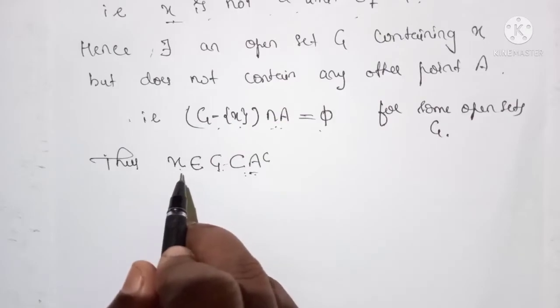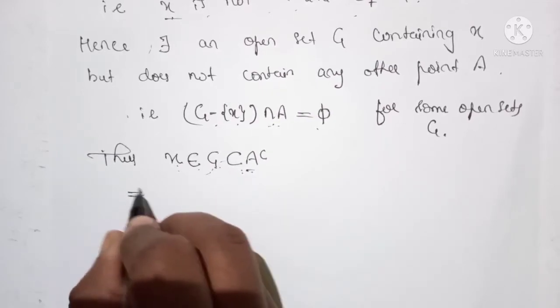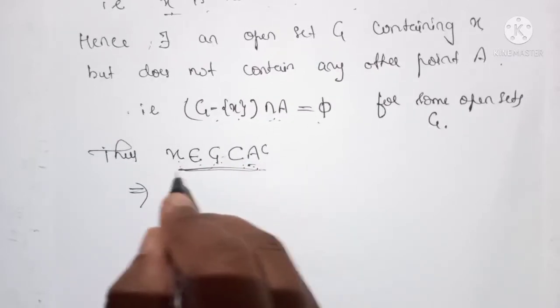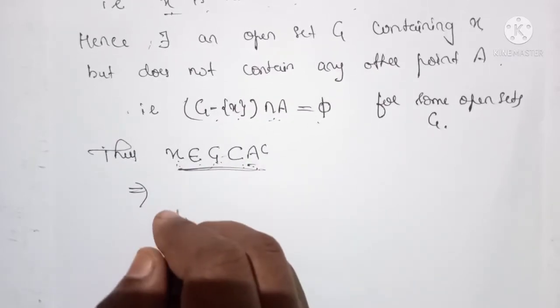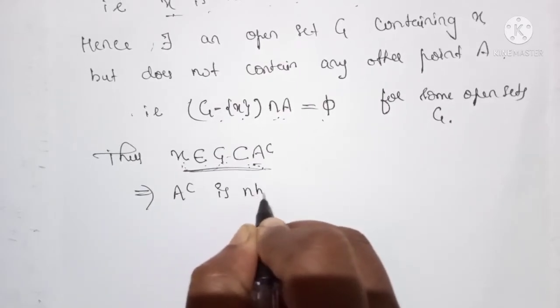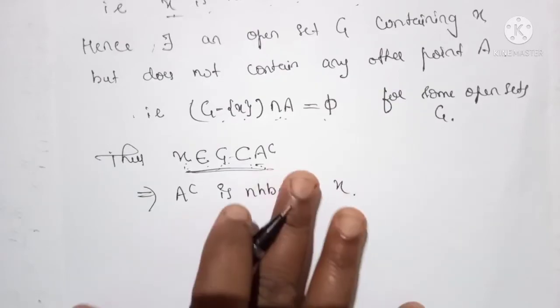So for the open set G, x belongs to G, a subset of A complement. You can observe that this is nothing but a neighborhood of the point x, so A complement is a neighborhood of x.